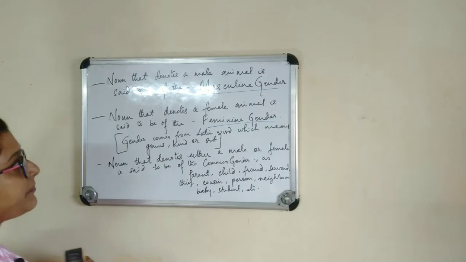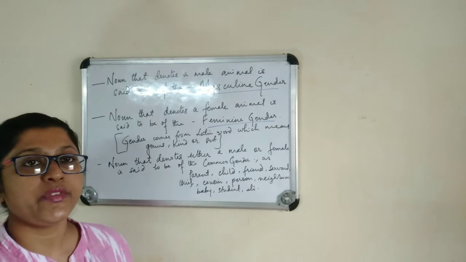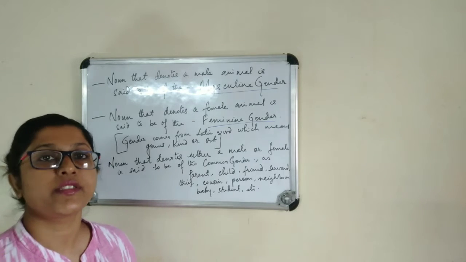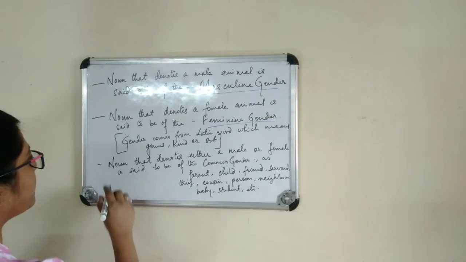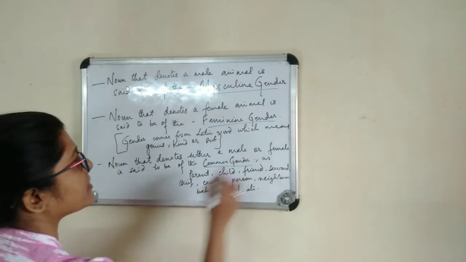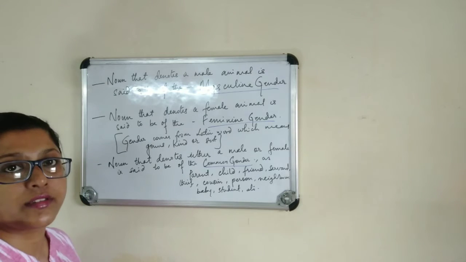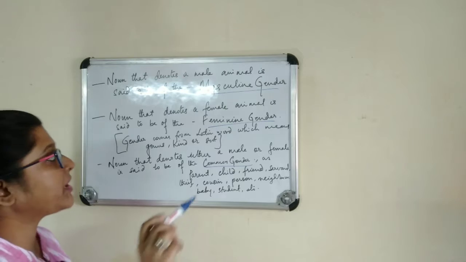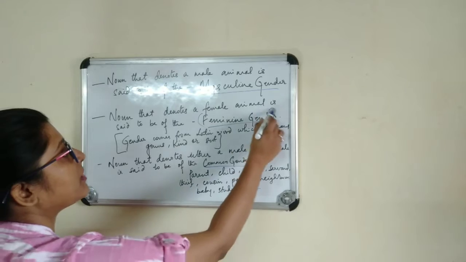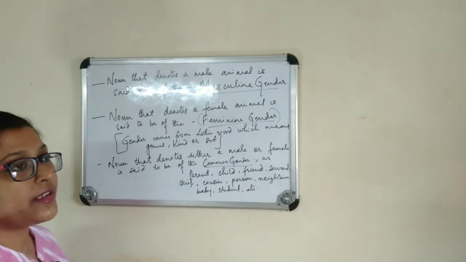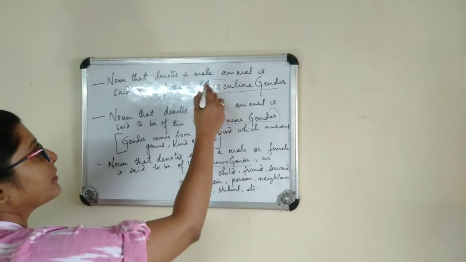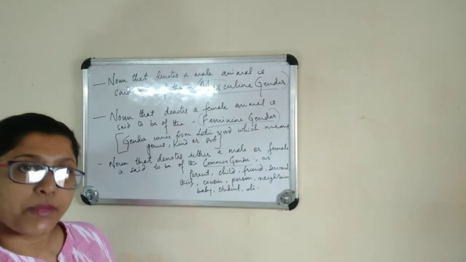But when we are referring to somebody not on the basis of any gender, that can also happen. The noun that denotes either a male or a female is said to be of the common gender. If we are saying she is a girl, that denotes a female, so it comes under feminine gender. If we are saying he is a boy or he is a hero, that comes under male, which is called masculine gender.